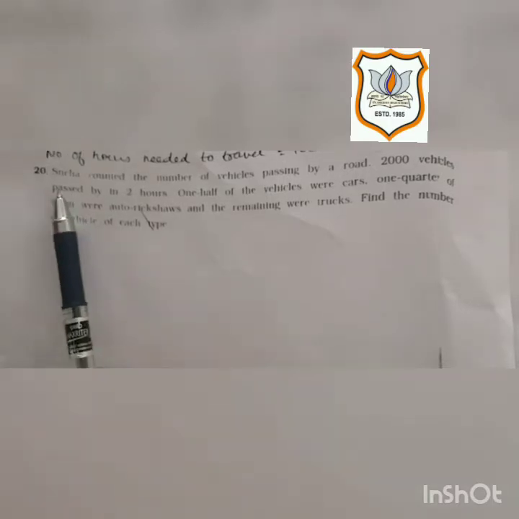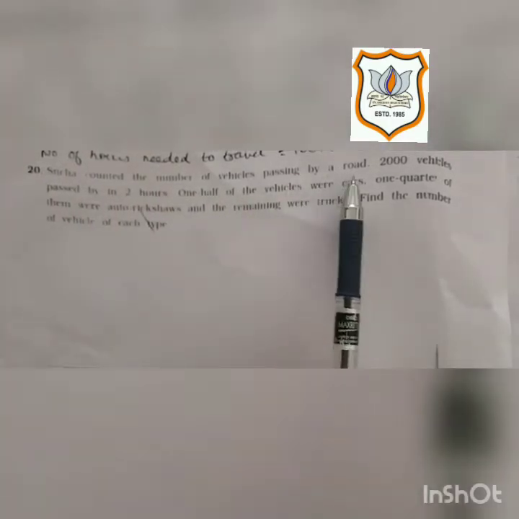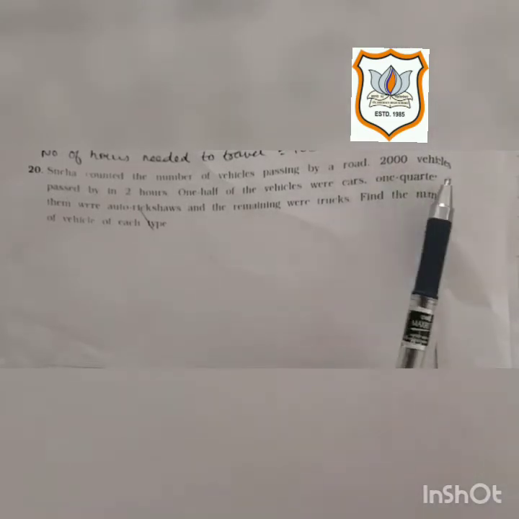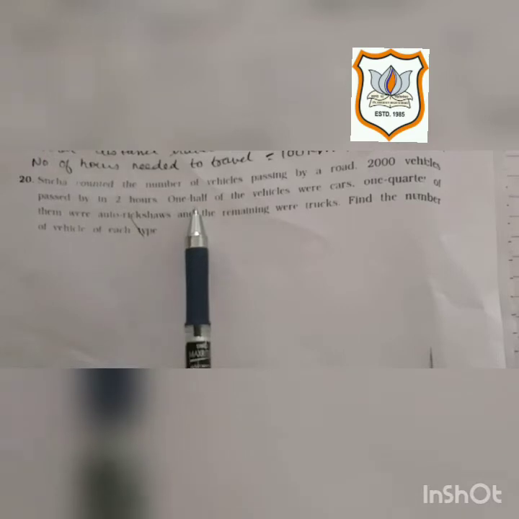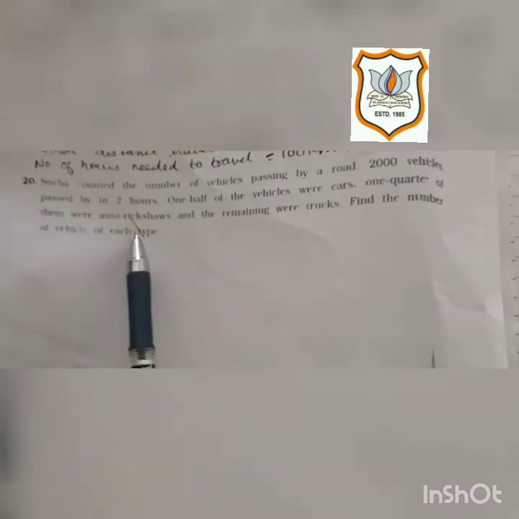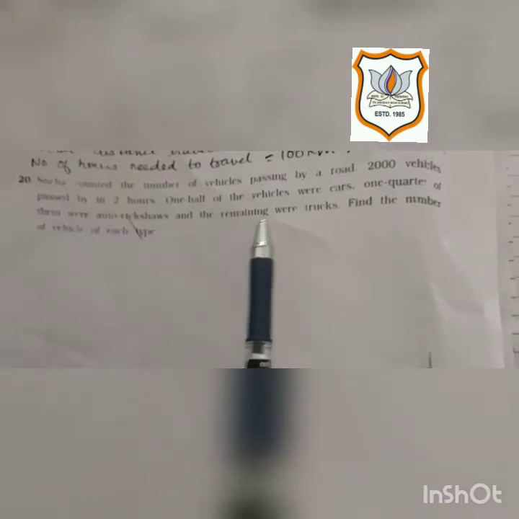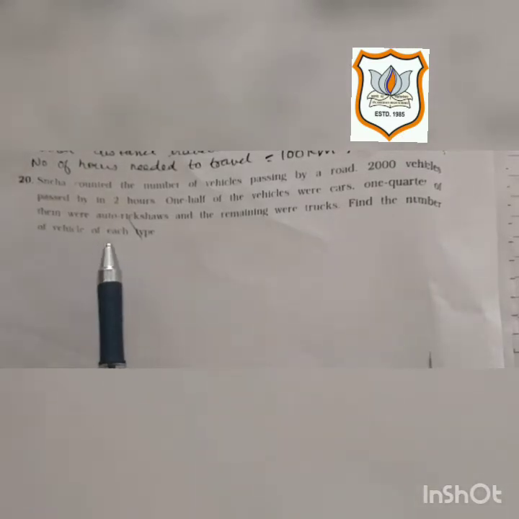Now question number 20. Sneha counted the numbers of vehicles passing by a road. 2000 vehicles passed by in 2 hours. One half of the vehicles were cars, 1/4 of them were auto rickshaws, and the remaining were trucks. Find the number of vehicles of each type.